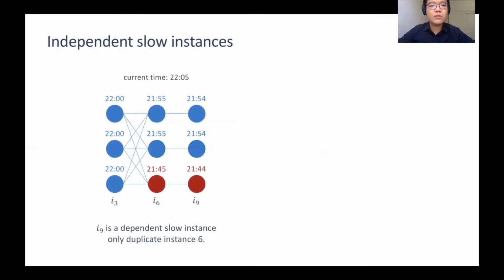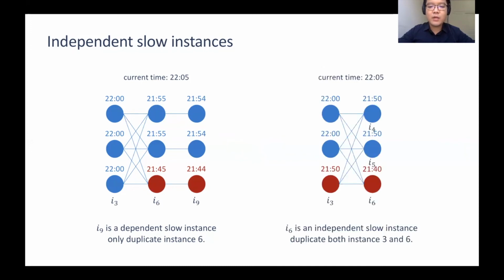The first thing coming to our mind is that not all slow instances are independent. In this example, both instance 6 and instance 9 are 10 minutes behind their stage medians. However, instance 9 is apparently slow due to its slow parent. On the other hand, there can be multiple independent slow instances at the same time.